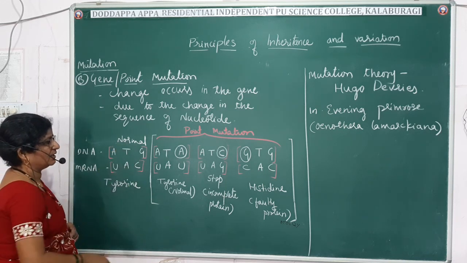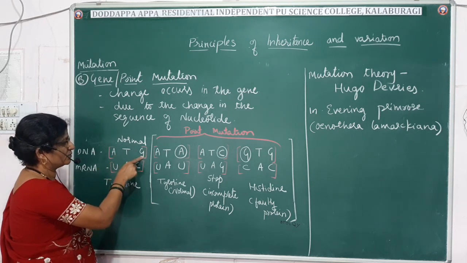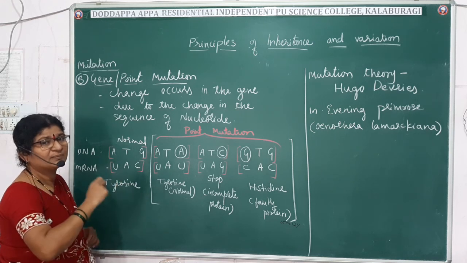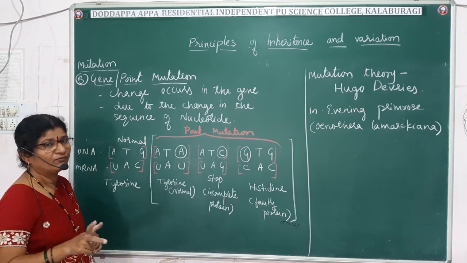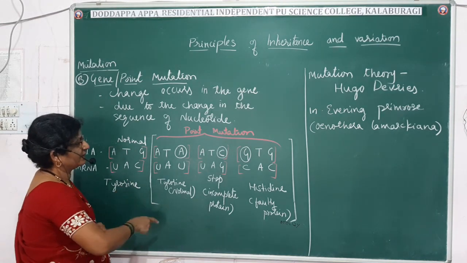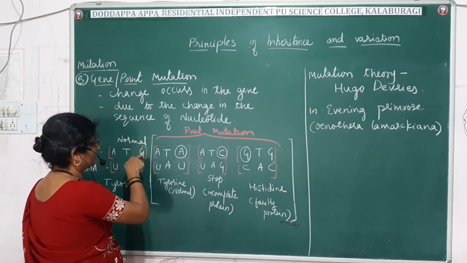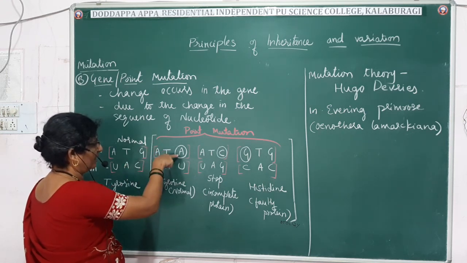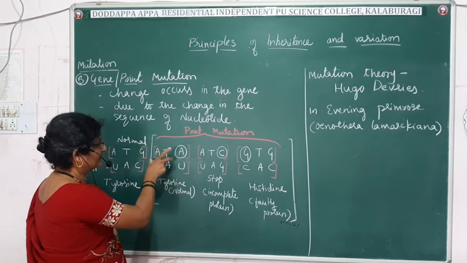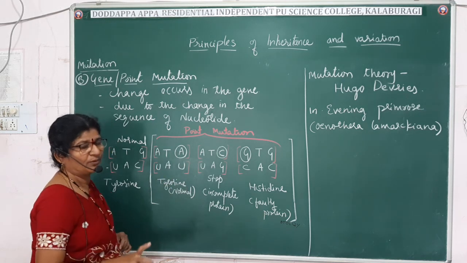Fine, it is normal. And if a change occurs in any one of these codes, it may be neutral, beneficial, harmful, or sometimes it may not code for any protein, or sometimes it may code for the wrong one. So here we have taken one change. Suppose instead of G, if A gets added in that particular gene, it will code for tyrosine, no problem.